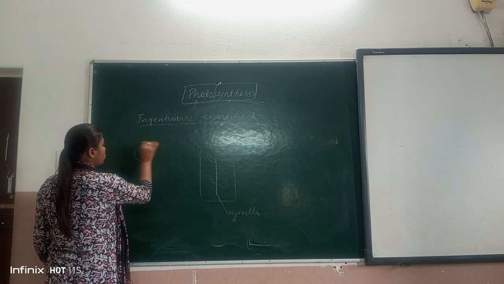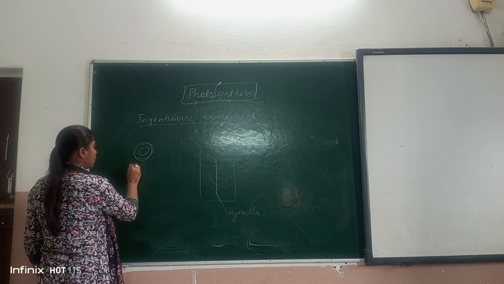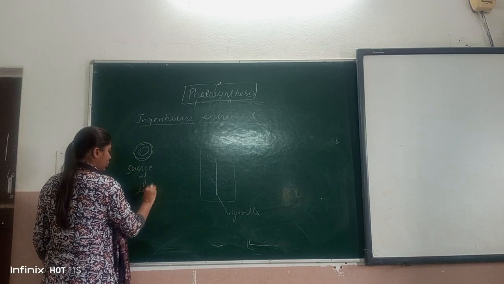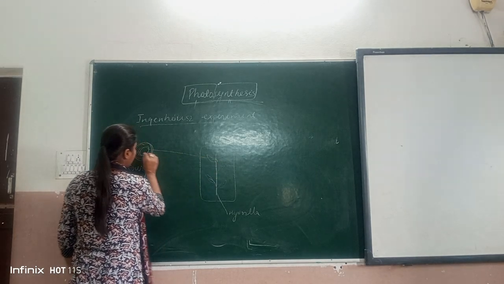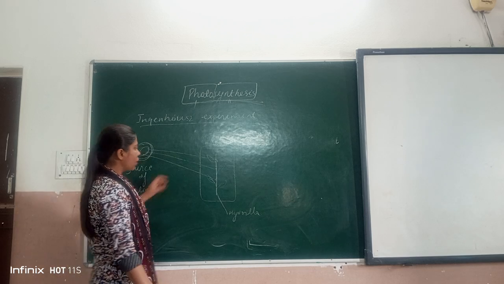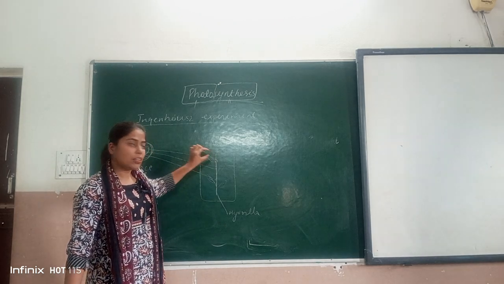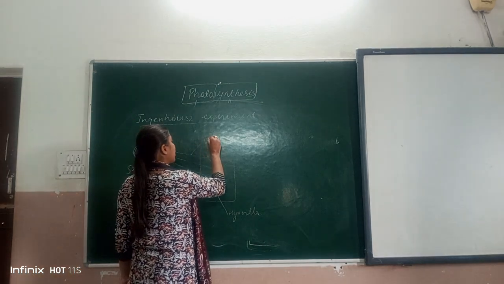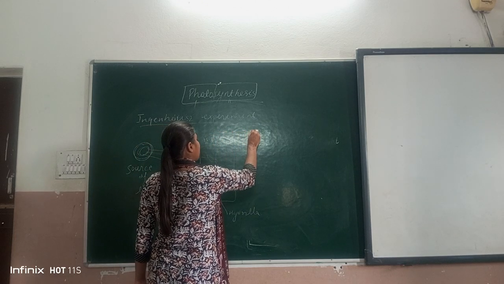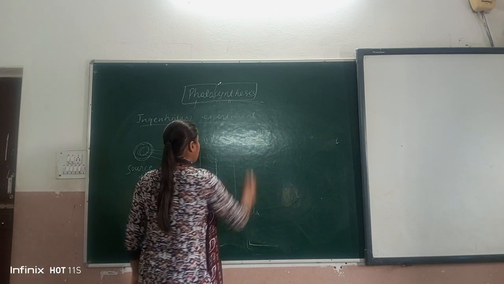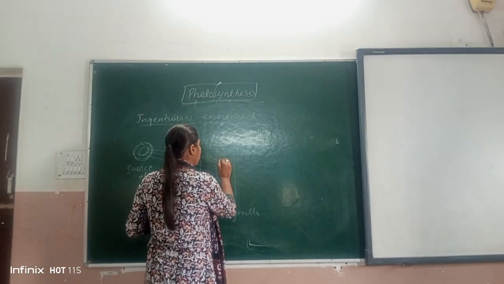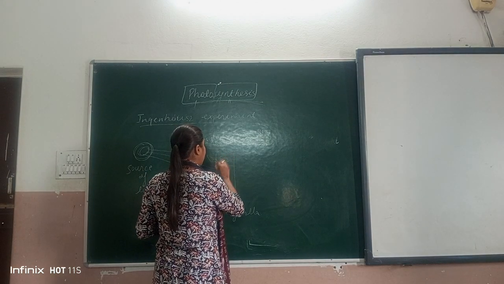And then he used an artificial source of light. This is the source of light, and light fell on this plant. The region where high light intensity is falling on this hydrilla plant, this aquatic plant, it is observed that bubbles of oxygen are formed at that area.